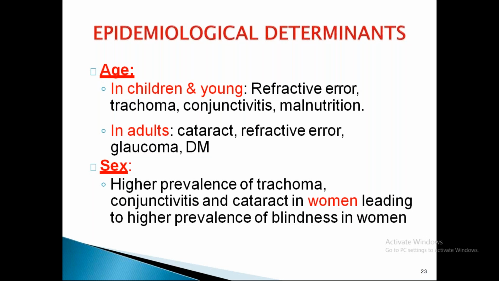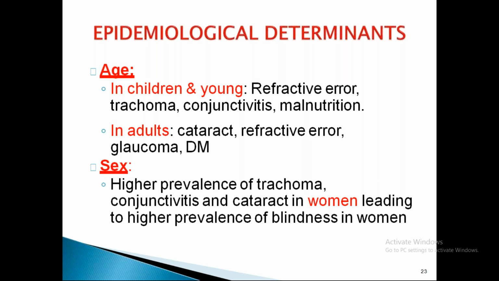So what are the epidemiological determinants for this blindness? Age. In young people and children, the most common cause is refractive errors. High myopes are not prescribed glasses till the age of 16-17 years because of lack of awareness. So refractive errors, trachoma, conjunctivitis, malnutrition, for example vitamin A deficiency, which is also life threatening, may lead to blindness by causing damage to the cornea. In adults, the most common are cataract, refractive errors, glaucoma, and diabetes mellitus, leading to diabetic retinopathy.